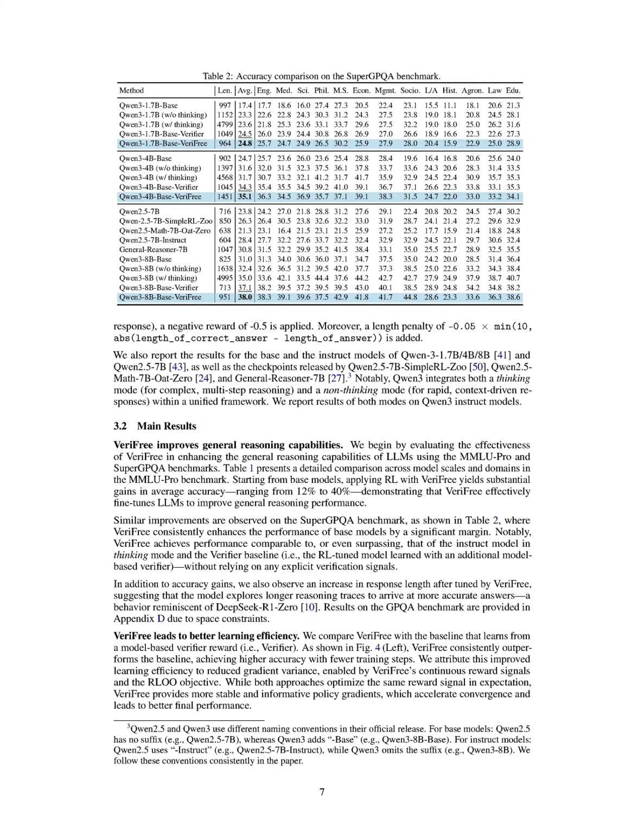Performance metrics included average accuracy improvements, with VeriFree yielding gains ranging from 12% to 40% in accuracy on the MMLU-Pro benchmark, and it was also assessed for response length and model confidence as proxies for reasoning capabilities. Additionally, the study highlighted that VeriFree achieved comparable or superior performance to instruct models and the verifier baseline without relying on explicit verification signals, demonstrating its effectiveness in enhancing general reasoning capabilities.